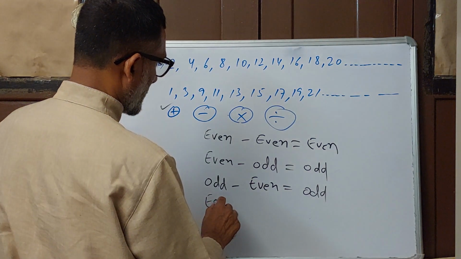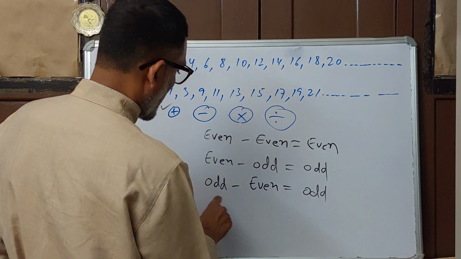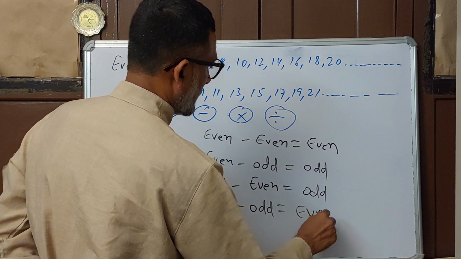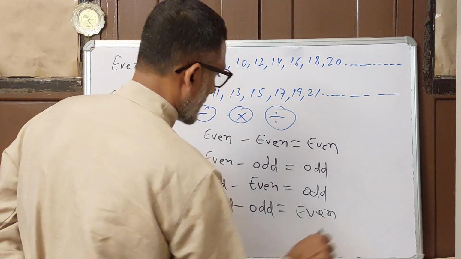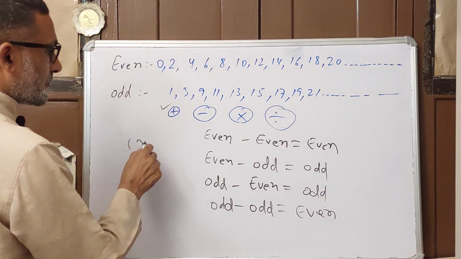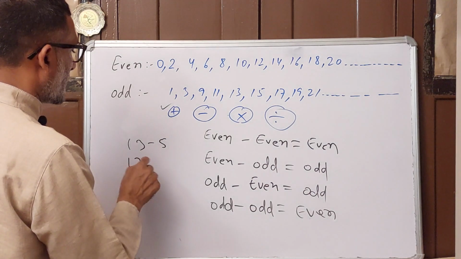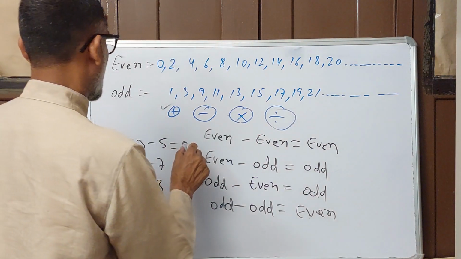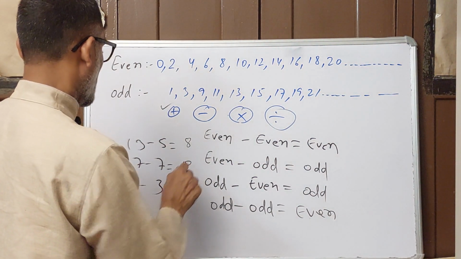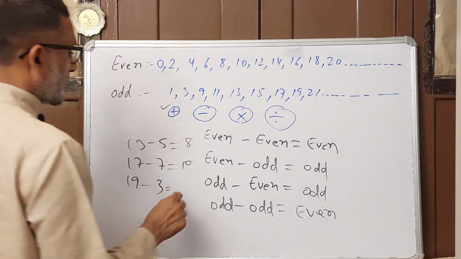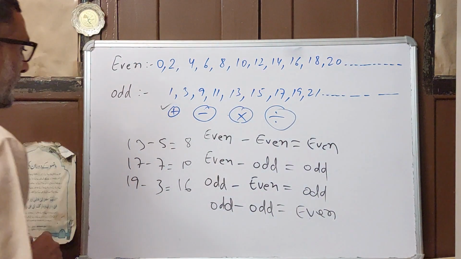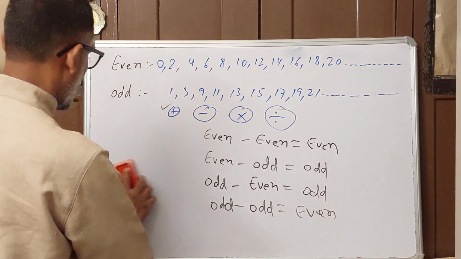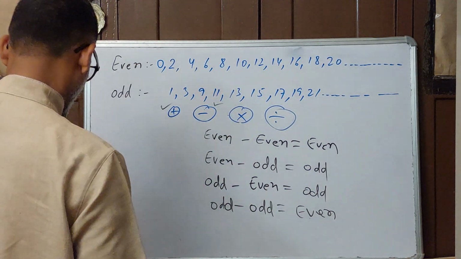And odd minus odd, what will happen? It will become even. For example, 13 minus 5, 17 minus 7, 19 minus 3. 13 minus 5 is 8. 17 minus 7 is 10. 19 minus 3 is 16. So all are getting even numbers. This is what we see in the minus operation.